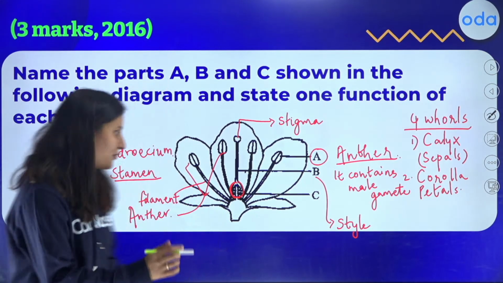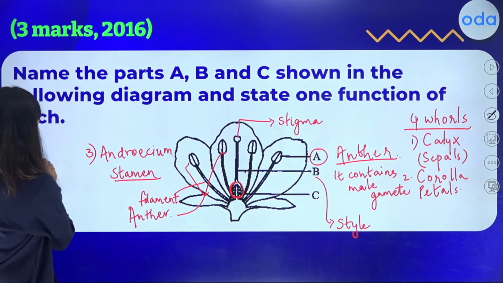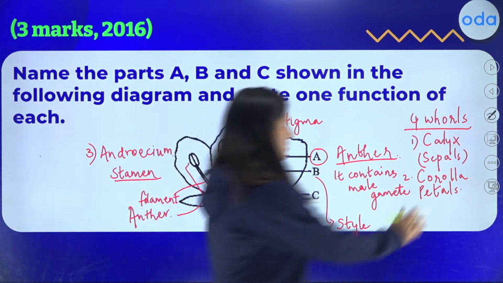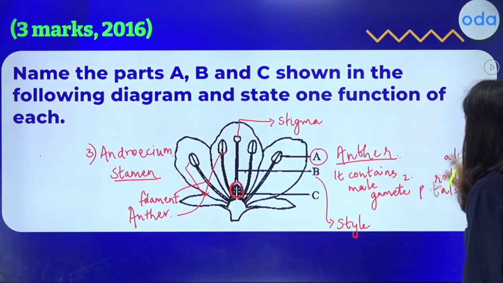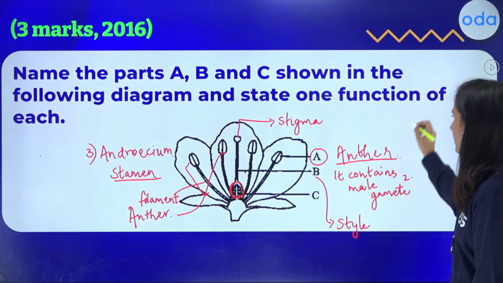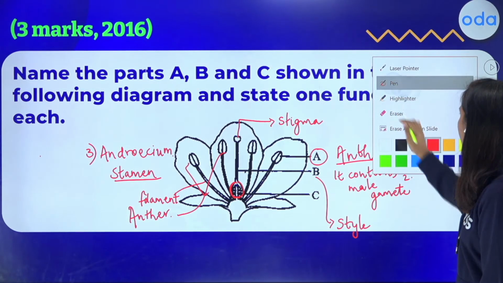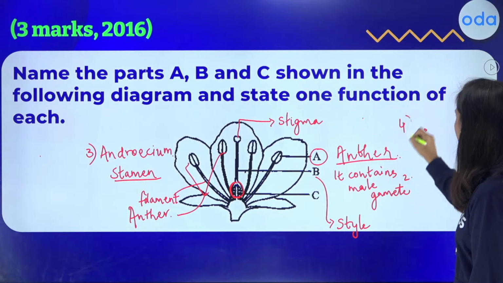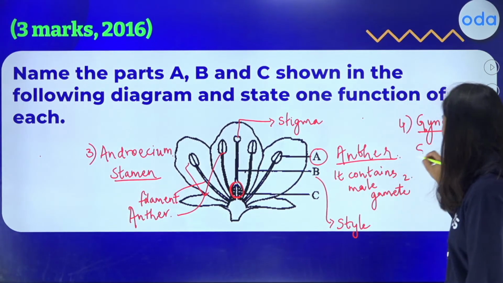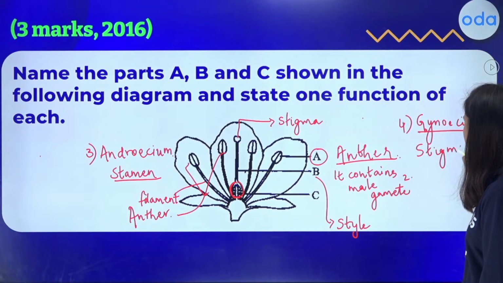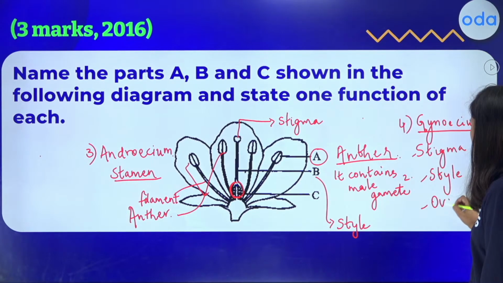Right, students? So what is the fourth essential whorl? I'm going to erase some part of it. Yes, so now you know calyx and corolla are there. The fourth essential whorl is going to be the gynoecium. And gynoecium consists of 3 parts. What are the 3 parts? It will be stigma. I hope you're repeating after me. Yes, you know this. Style and the bulbous ovary.